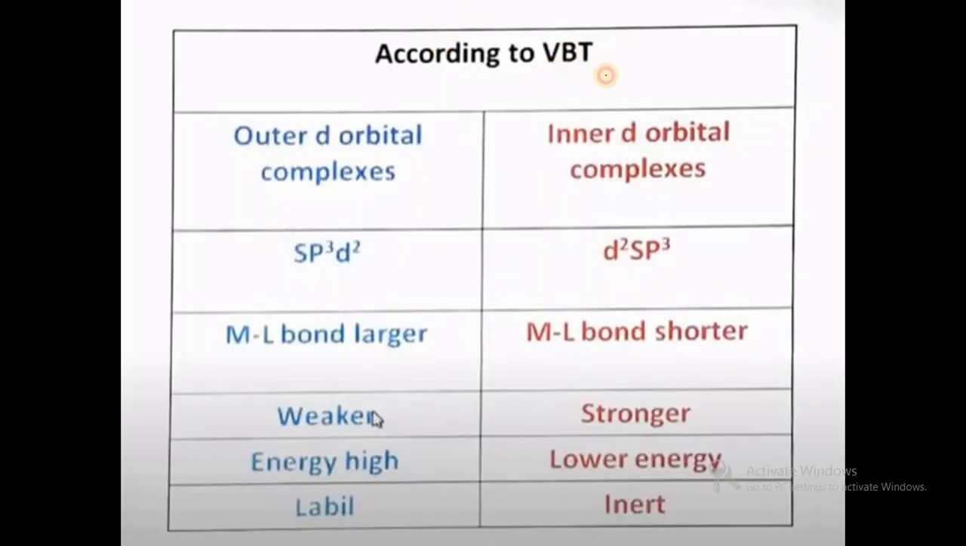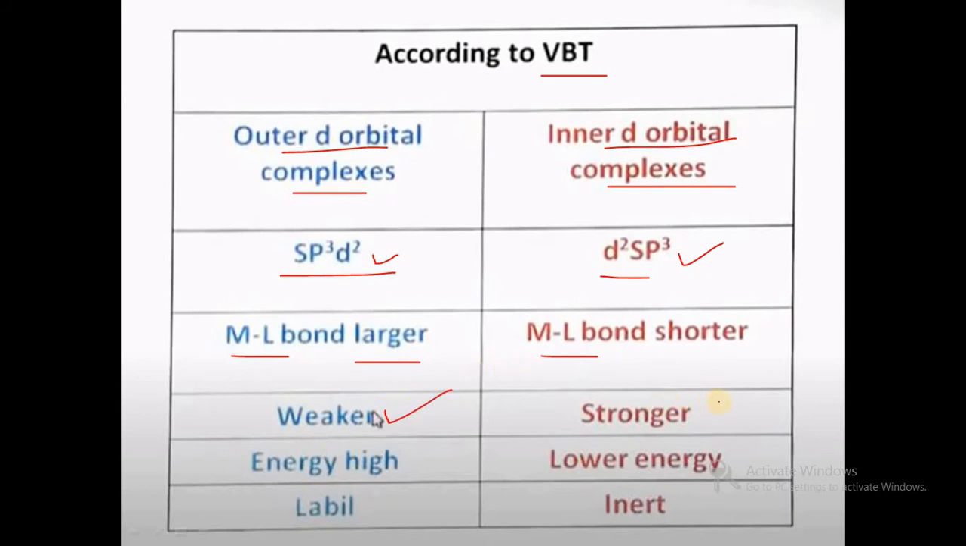So according to valence bond theory, there are outer d orbital complexes and inner d orbital complexes. The hybridization is sp3d2 for outer d orbital, and d2sp3 for inner d orbital. Here the ligands used are weaker ones, and in case of d2sp3 ligands are stronger ones. So here the metal ligand bond is longer, but in case of inner d orbital the metal ligand bond is shorter. So bonds are weaker here, and bonds are stronger here.